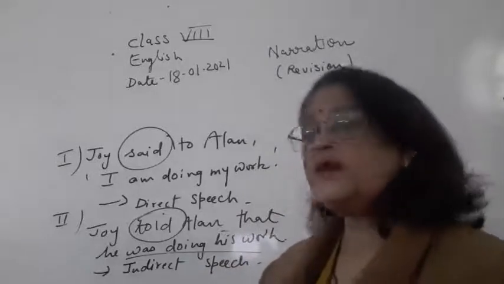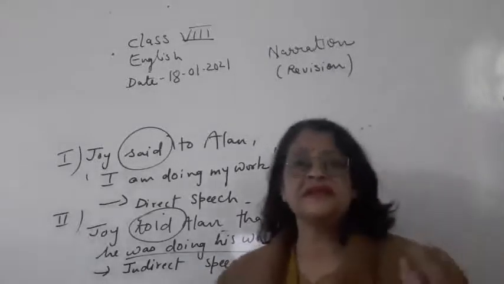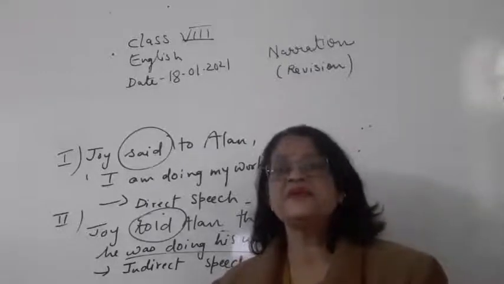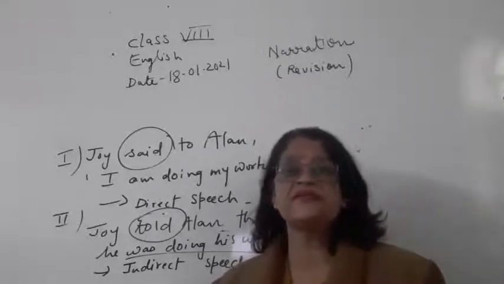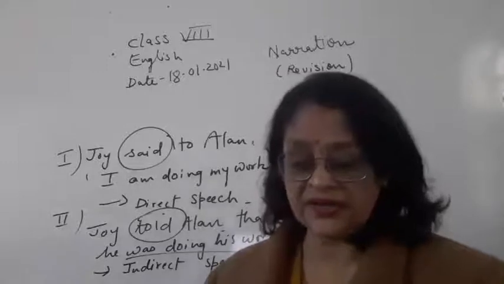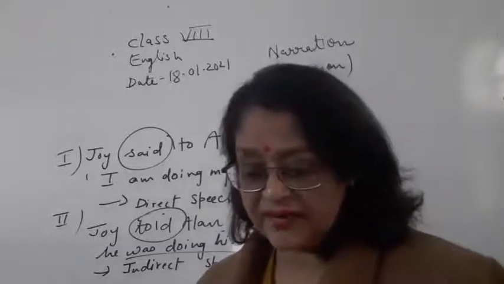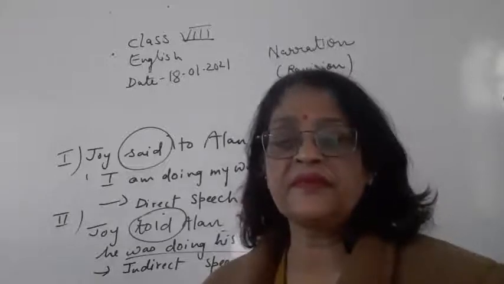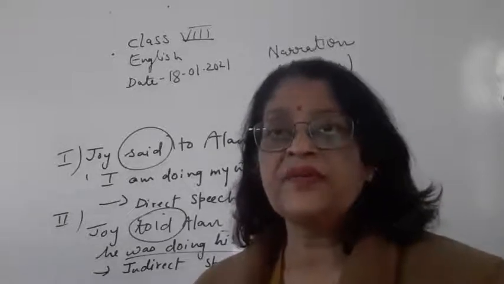Okay, so once again I revise. The exact words of the speaker are direct speech. If that is said to somebody else with due changes, then that is indirect speech. Now there are two parts in reported narration. The first part, children, is before the inverted commas.